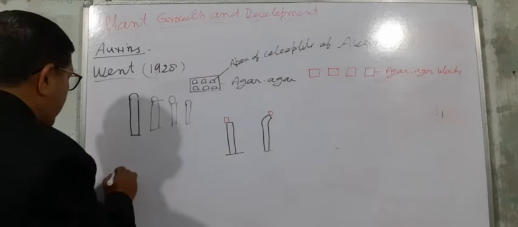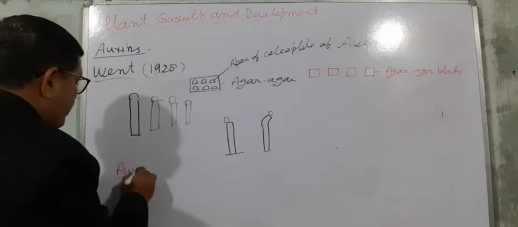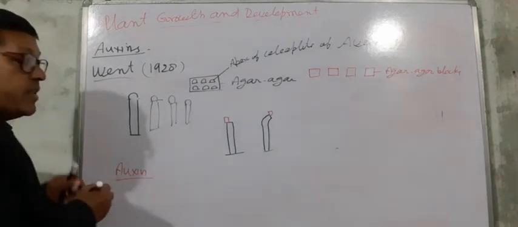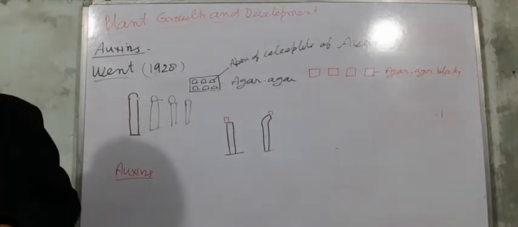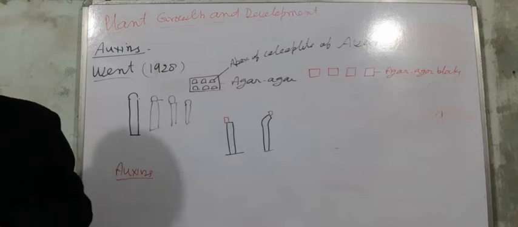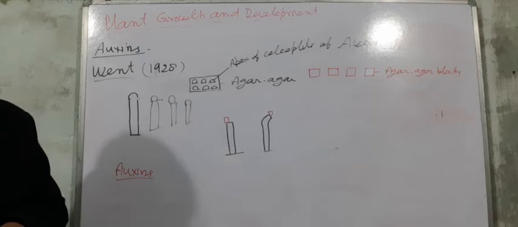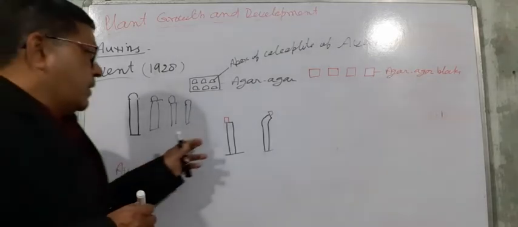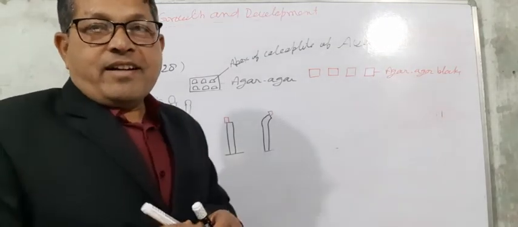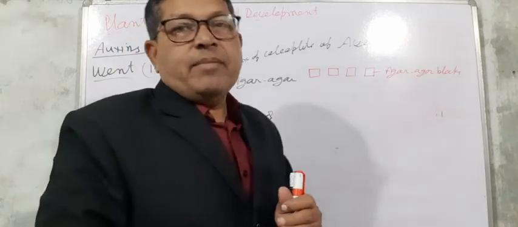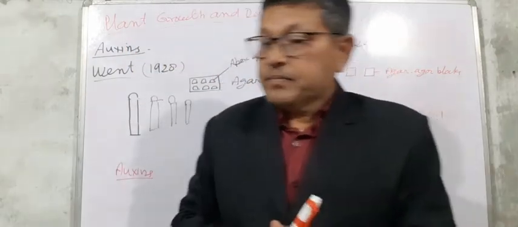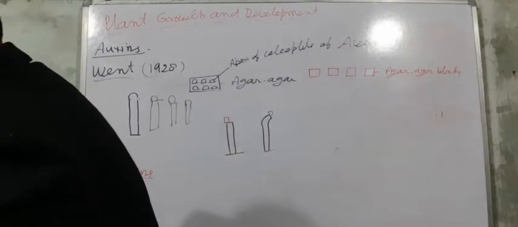He used the term auxins for the substance. So now we have to discuss auxins in detail.